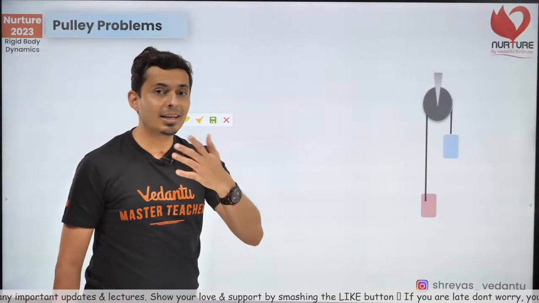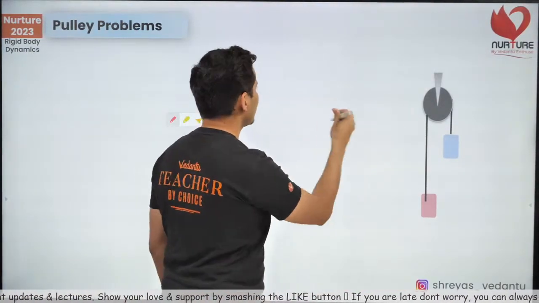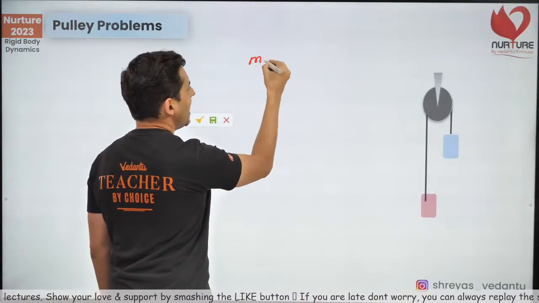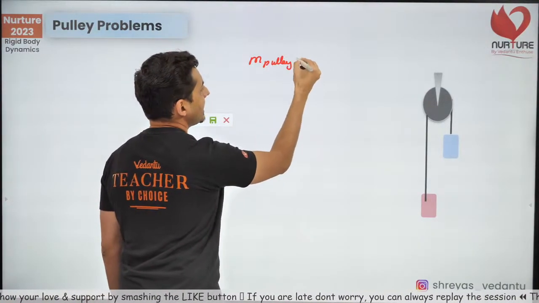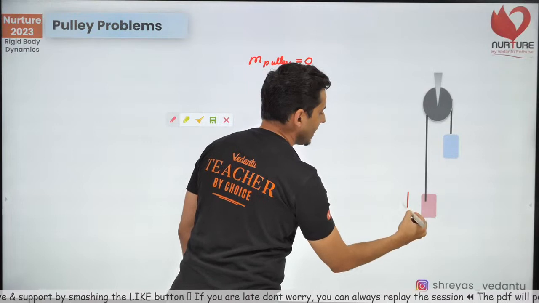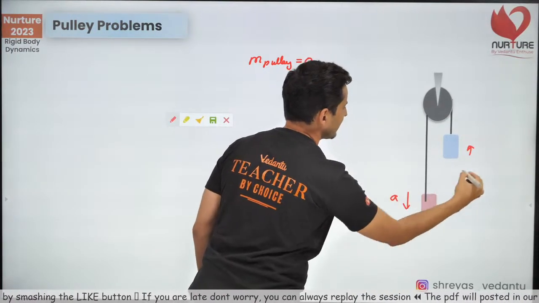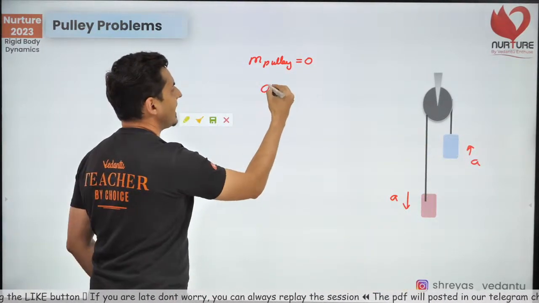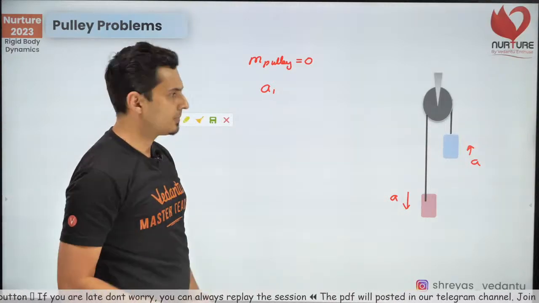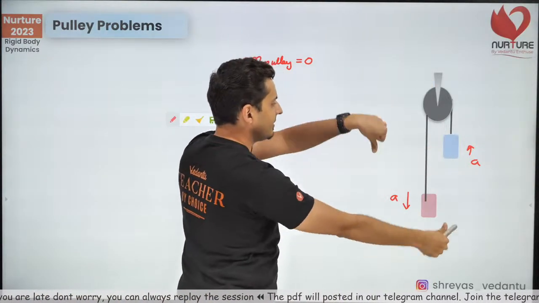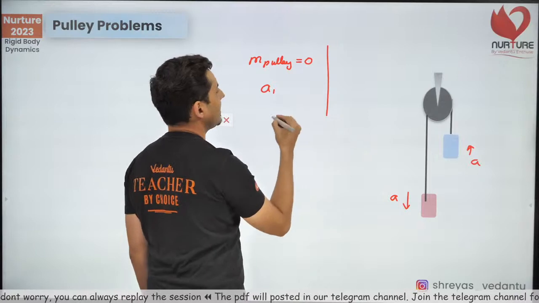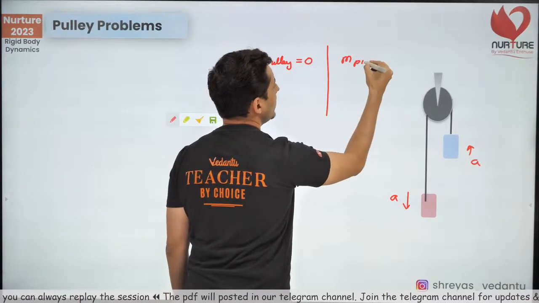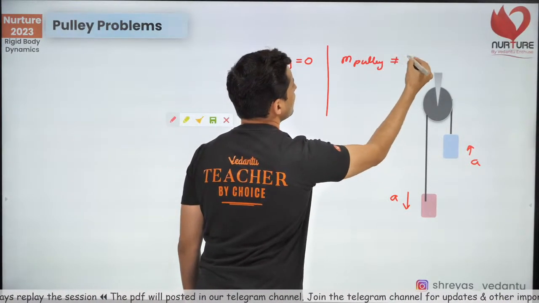First of all, you only think and tell me, imagine a system where the mass of the pulley is 0, and then this goes down, this goes up, this has some acceleration. Let's say in that case the acceleration is a1. Second scenario, the mass of the pulley is not 0.